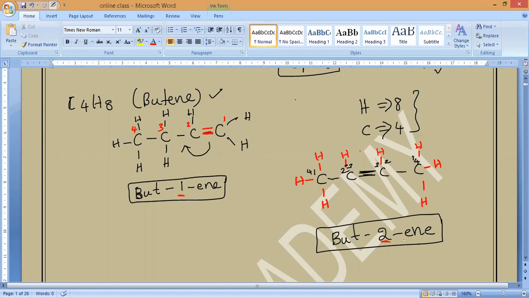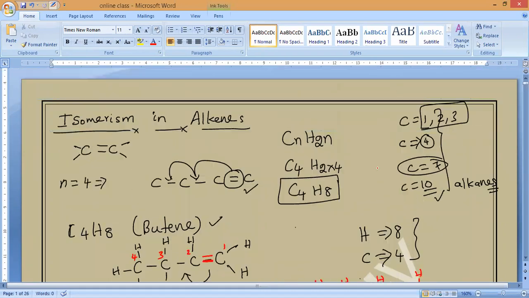Yes, sir. In alkenes, the isomerism arises due to the position of the double bond and change in the carbon chain.